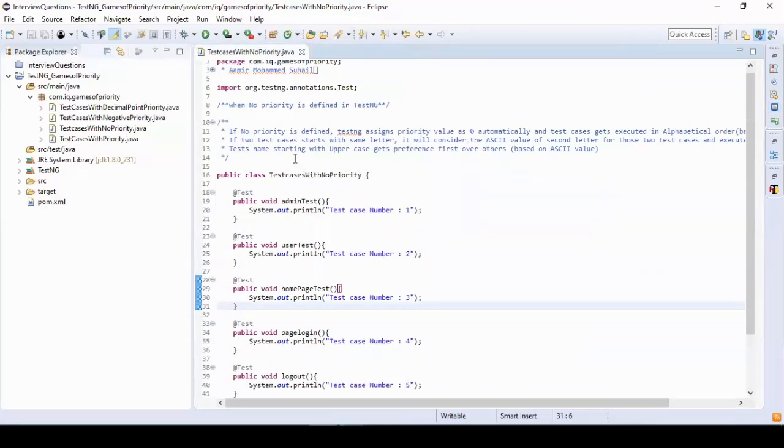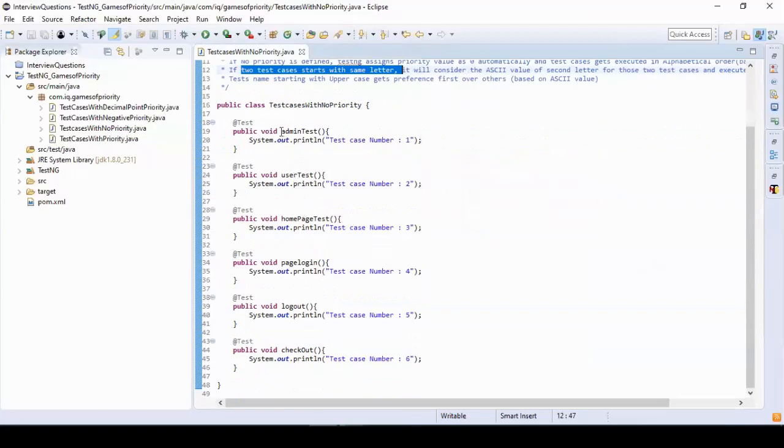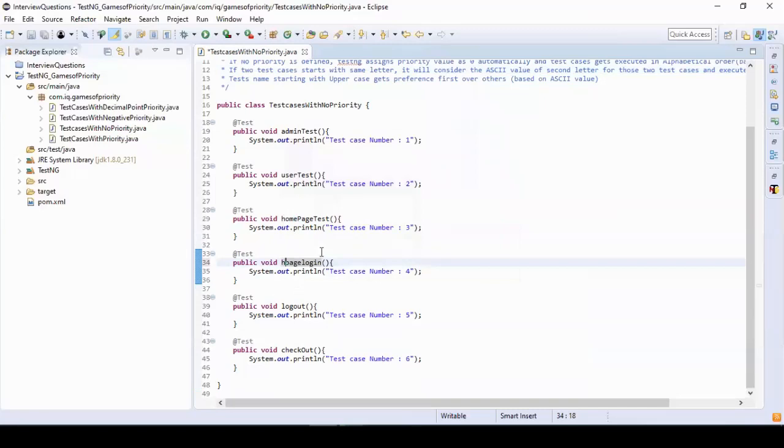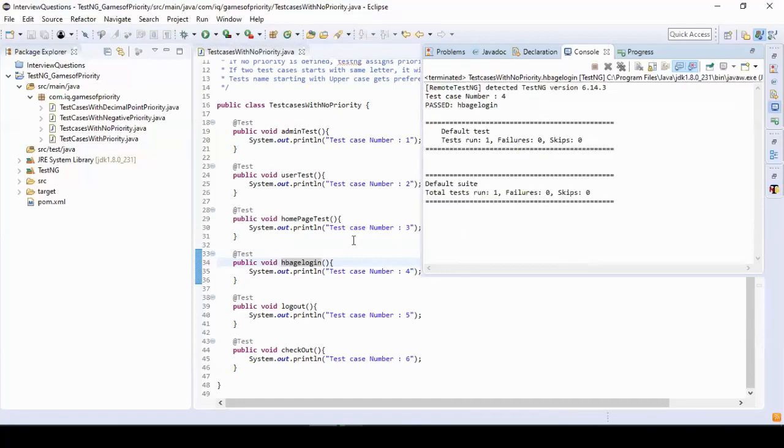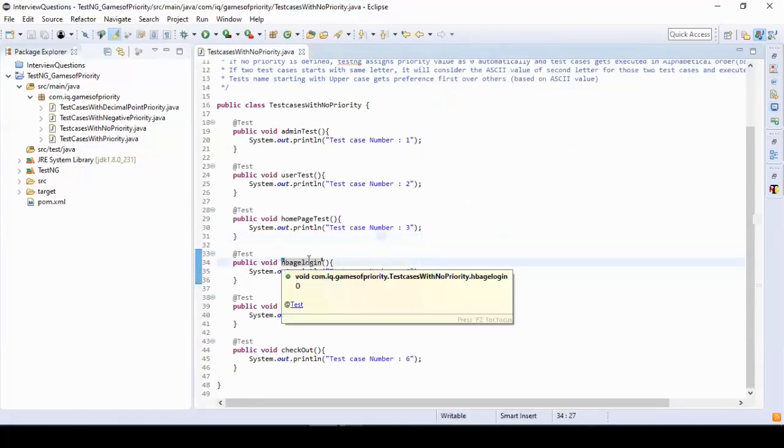Next you may ask, if two test cases start with the same letter, what will happen? Suppose I take H, and let's take this one also as H. It starts with H. Now replace this P with B. Let's see what will happen. We are running this test again. If you see the result, we have got only one test case executed, because I had selected this one by default and ran. If you do that, only the test case which we have selected will get executed.